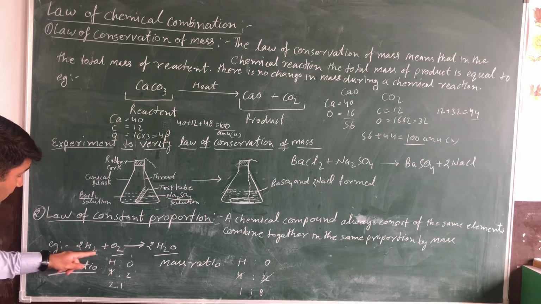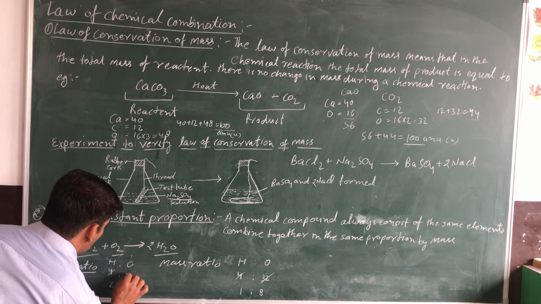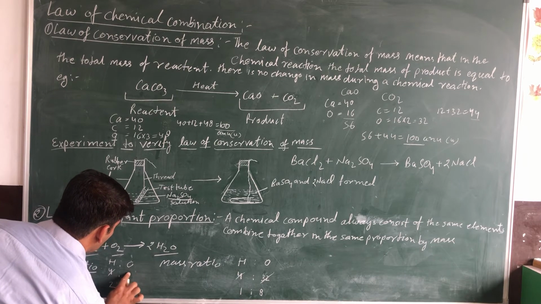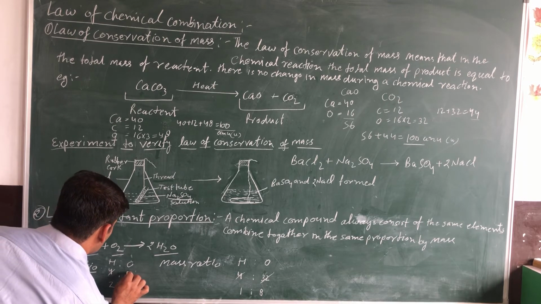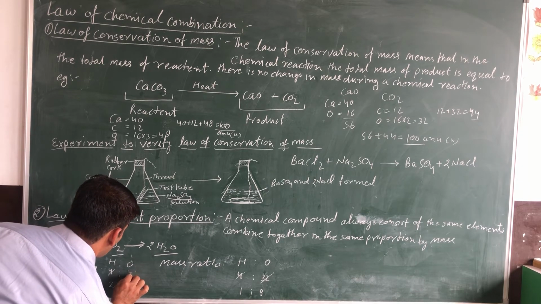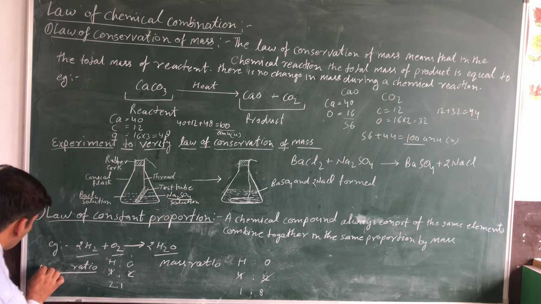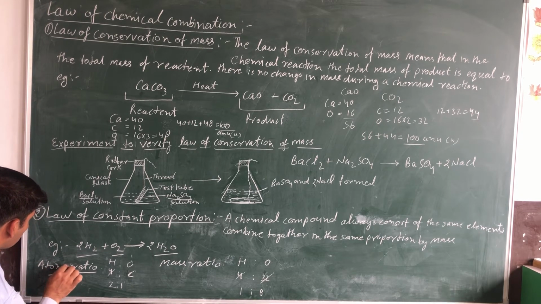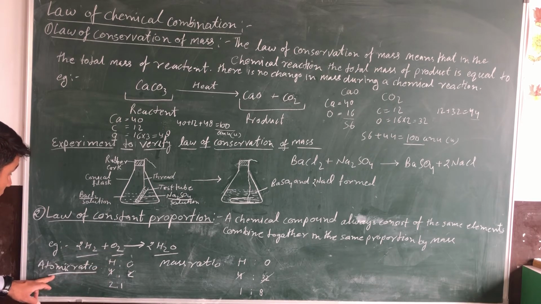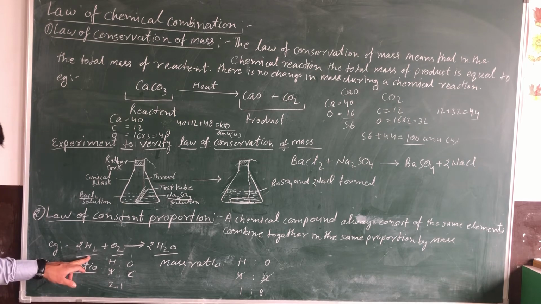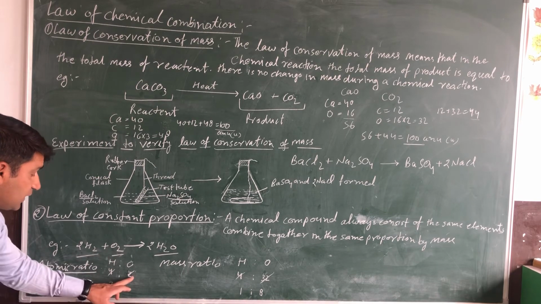The number of atoms of hydrogen is 4 at the reactant side, and the number of atoms of oxygen is 2.